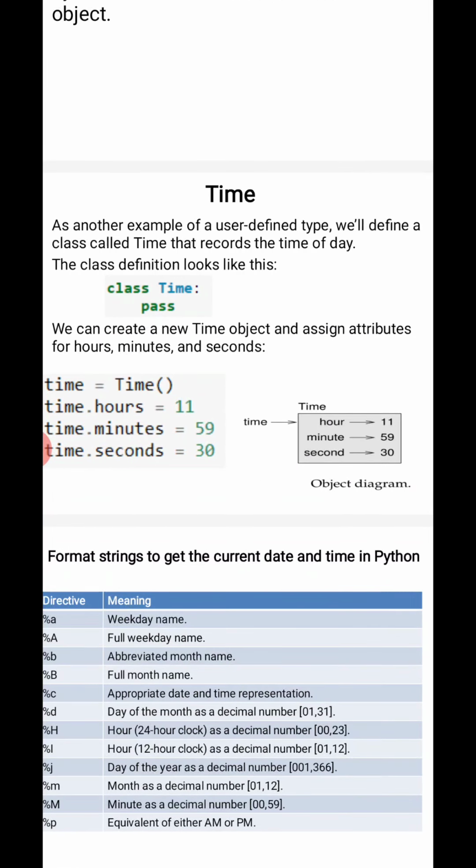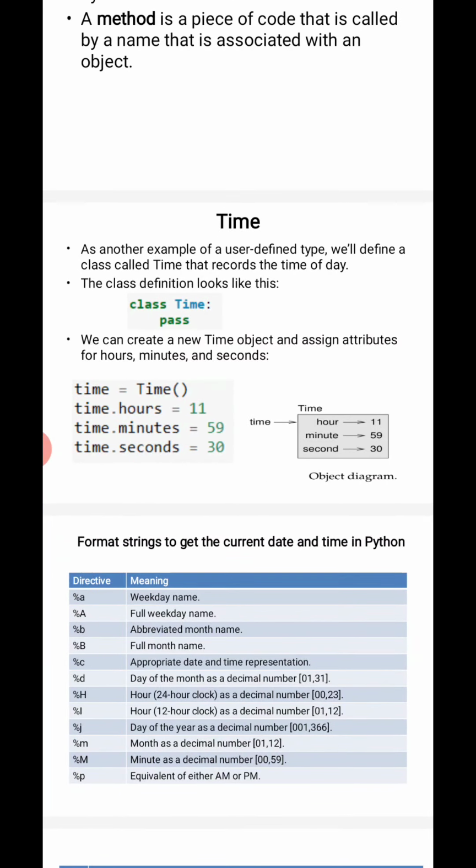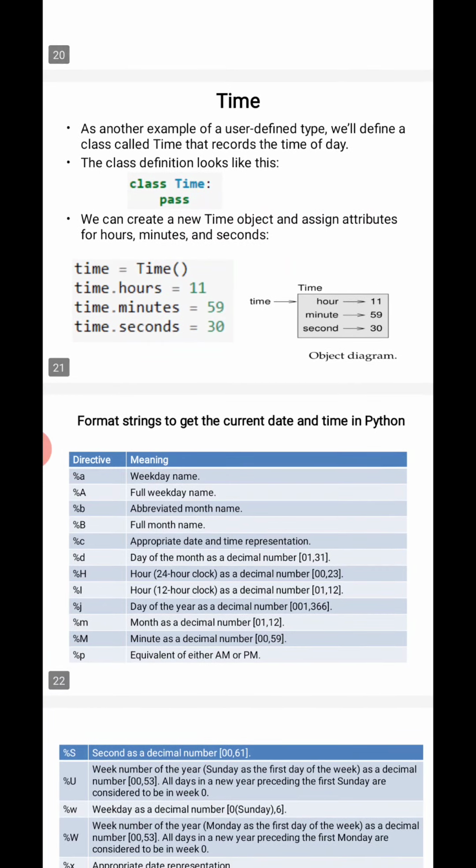Here we will be using some functions to do some things. Specifically, we'll be talking about the date and time module: how to print the current date and time in Python, how to print the date and time in the next 5 months, and how to find out the time duration. All these things related to time intervals we will be discussing in this time module. Here you can see the class definition looks like class Time: pass.